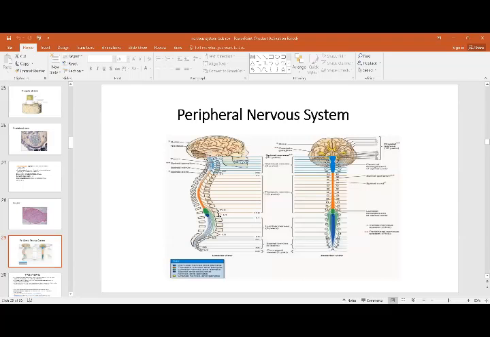This is the picture of the peripheral nervous system. This is the central portion, that is the spinal cord and the brain. And then you have the periphery, which are the nerves, the cranial nerves and the spinal nerves. This is what comprises the peripheral nervous system.